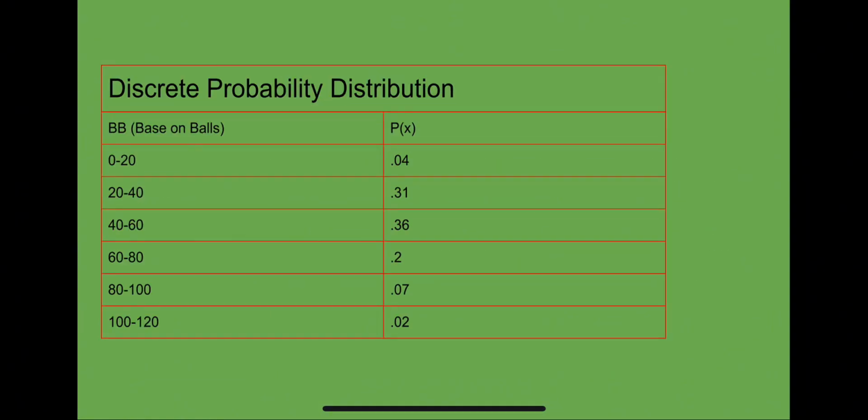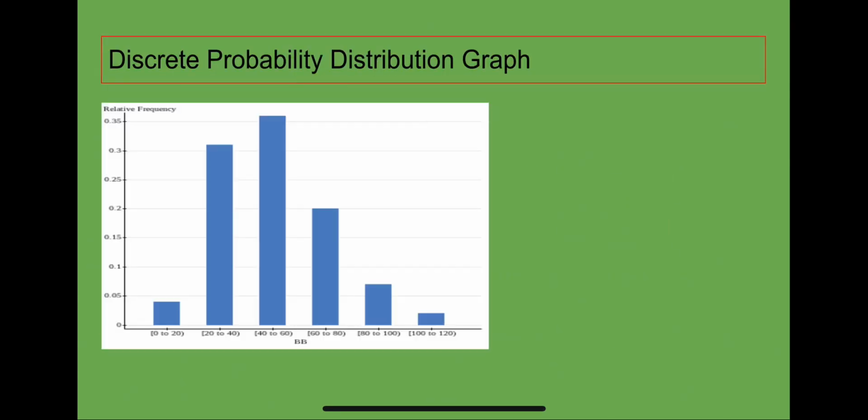My discrete probability distribution, base on balls, and P of X. From 0 to 20 base on balls, P of X is 0.04. From 20 to 40 is 0.31. From 40 to 60, it's 0.36. From 60 to 80, it's 0.2. From 80 to 100, it's 0.07. And from 100 to 120, it's 0.02. My discrete probability distribution graph shows the very same metrics as the distribution, just in graphical form.